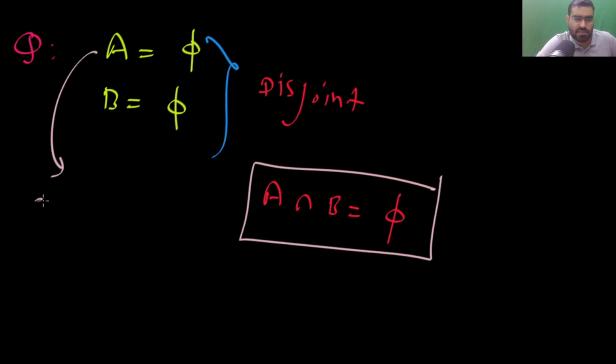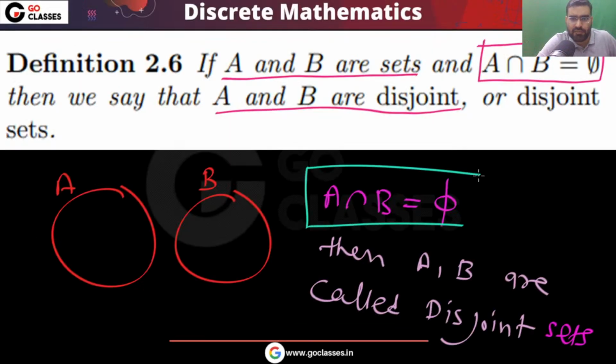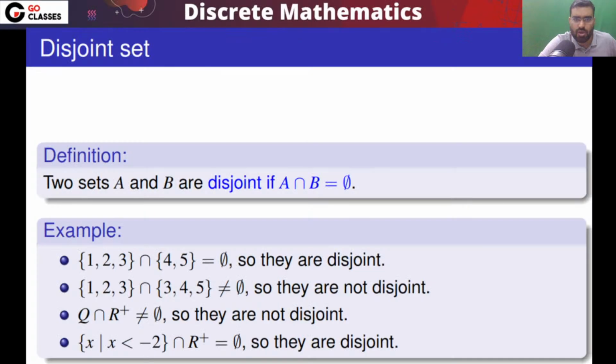Disjoint means they don't have any common element. So whenever you are in confusion, just apply the definition: A, B are disjoint if their intersection is phi. Okay, let's move on.